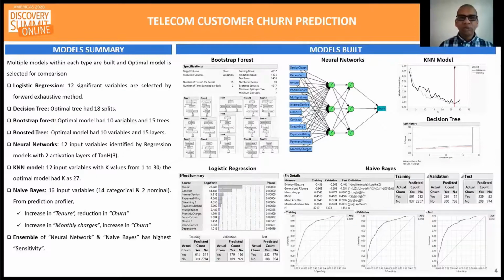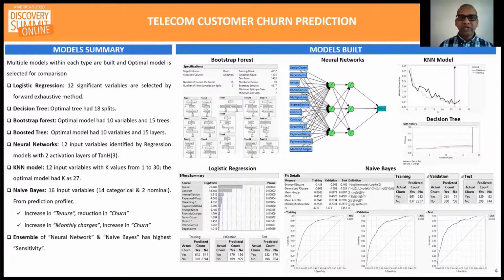I will explain more about the different models built in JMP using the dataset. We in total built 8 different types of model. On each type of model, we tried various input configurations and settings to improve the results of mainly sensitivity, as our target was to reduce the number of false negatives in the classification.